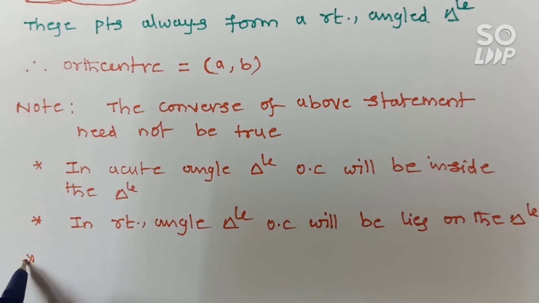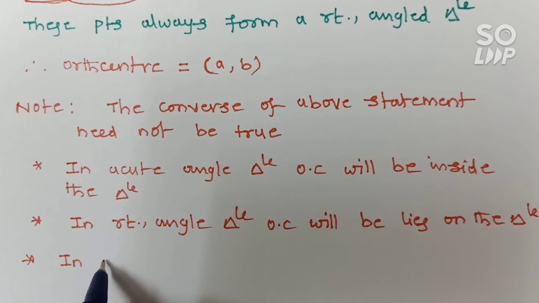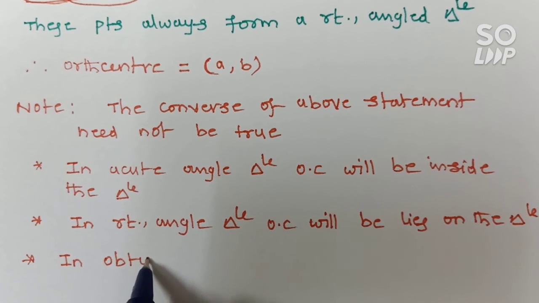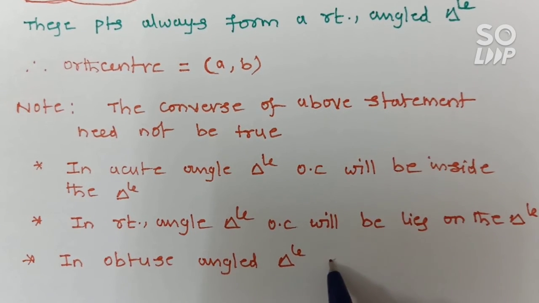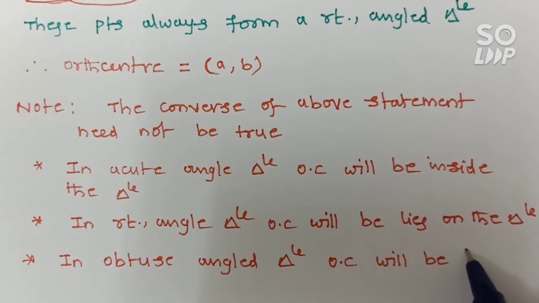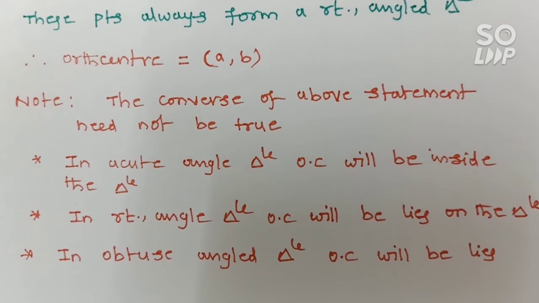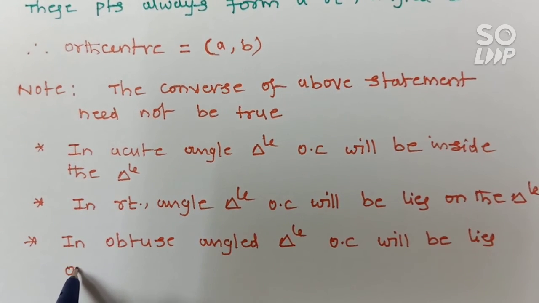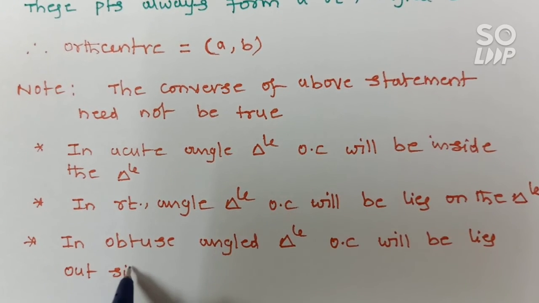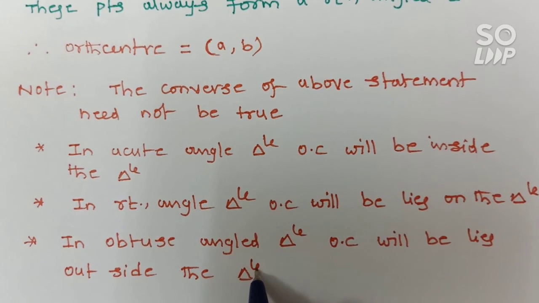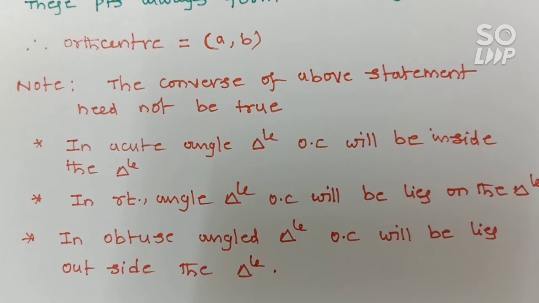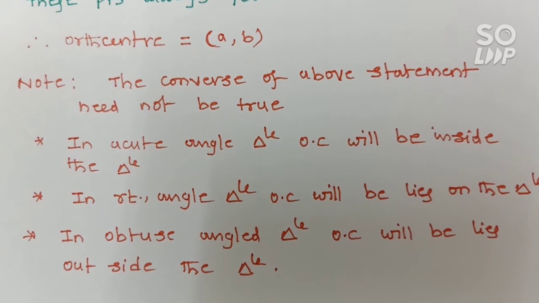And the next point is that in an obtuse angle triangle, the orthocenter will lie outside the triangle, right? So these are the most important points before going to do the problems.